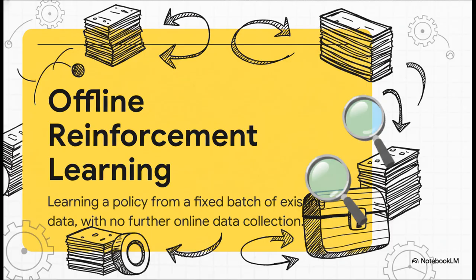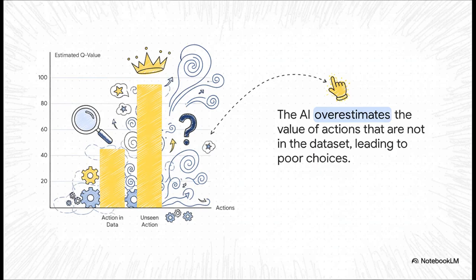And this is where we enter the world of offline reinforcement learning. The entire goal here is to learn the best possible strategy using only a fixed, static, pre-existing data set. No new experiments, no interacting with the world. You have to learn from what you've already got, and that's it. Now, this is where the real danger of offline learning pops up. In reinforcement learning, the AI is always trying to estimate the future value of any action it might take. We call this the Q value.